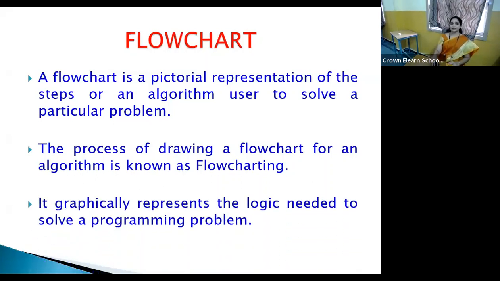It graphically represents the logic needed to solve a programming problem. Usually the flowchart represents the same logic you write in descriptive text form, but instead of descriptive text, you are representing it by using graphics.